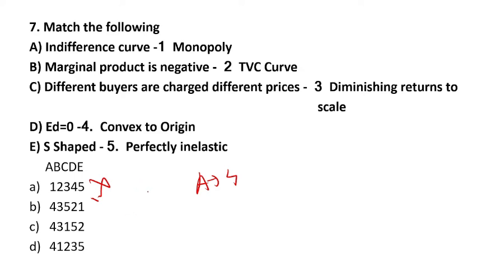Perfectly inelastic. Okay, I have a chart. We will revise all the degrees of elasticity after this question. Don't worry. So D का 5 कहाँ दिख रहा है भाई? Here you are seeing D का 5. So option number C is the right answer.